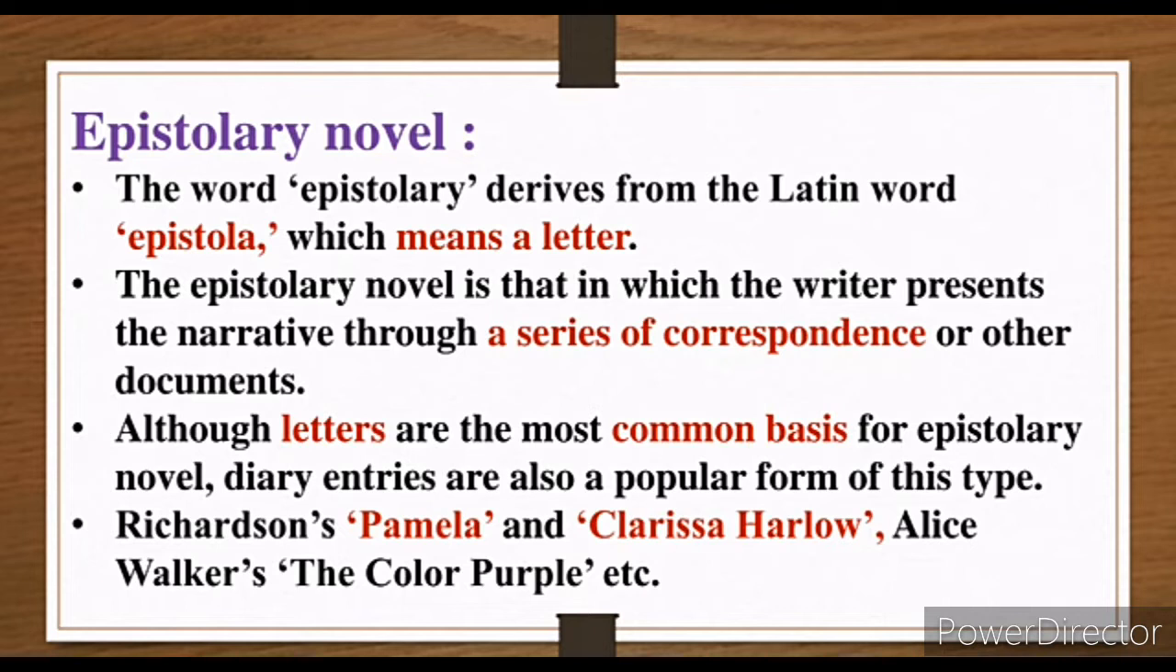In the epistolary novel, second point, the writer presents the narrative through a series of correspondence. What do you mean by the term series of correspondence? It means they are talking, the main character and another minor character, or the protagonist or antagonist, for example, they might be talking through letter form or diary writing, or in episodes. In diary form, we all know, some students write a diary in their day to day life, or in episode form. In this way the story is presented.